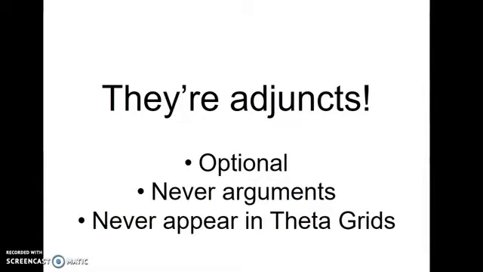They're adjuncts because they are optional and they're therefore never arguments and never appear in theta grids. So complements are mandated by verbs. They must exist according to the theta grid of the verb. But adjuncts will never be required, they're always optional, and they never appear in theta grids.